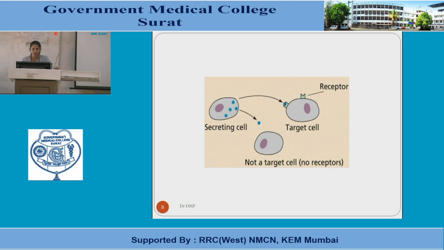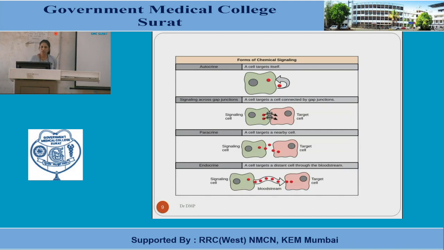If the cell does not have receptors for the particular hormone, it is not a target cell for that hormone, and the hormone does not perform its task on that cell. So this picture is about what receptors are, what target cells are, and how the hormone acts, as a very basic introduction.